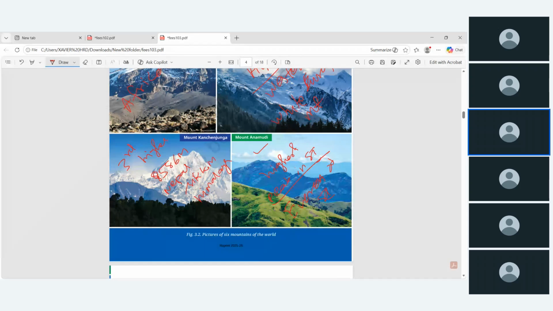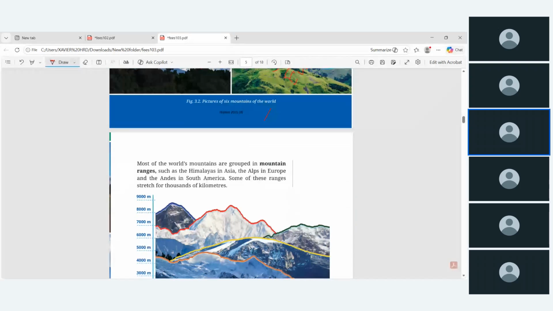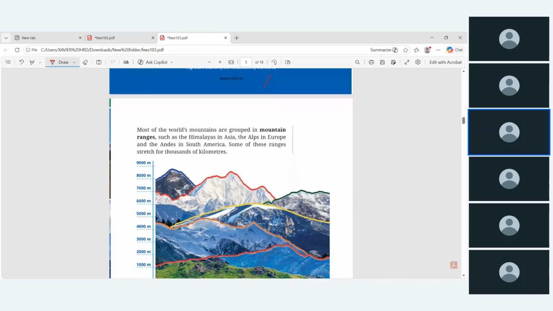These are the major 6 mountains of the world. And most of the world's mountains are grouped in mountain ranges, such as Himalaya in Asia, Alps in Europe. So if you are having time, take the map.